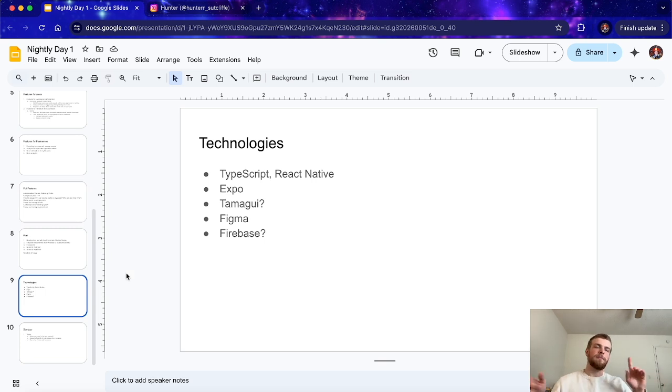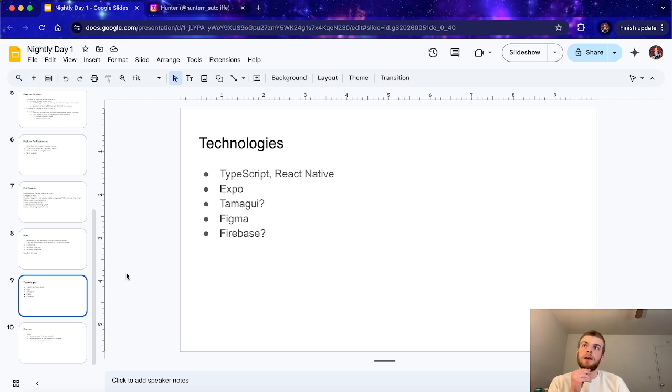So for technologies, I'm using TypeScript with React Native, just write once, deploy everywhere. Very simple, I think. I'm using the Expo framework to pretty much simplify the development process. So far, I've been using Tamagui as a great styling library. I think that's technically what it's called. They have all our components. I can set up themes, and I can set up fonts very easily. And there's a lot more features beyond that. It is a little bit difficult to use, but it does ultimately simplify a lot of different styling processes, which in my opinion, styling is just the slowest part of it, but is one of the most important.